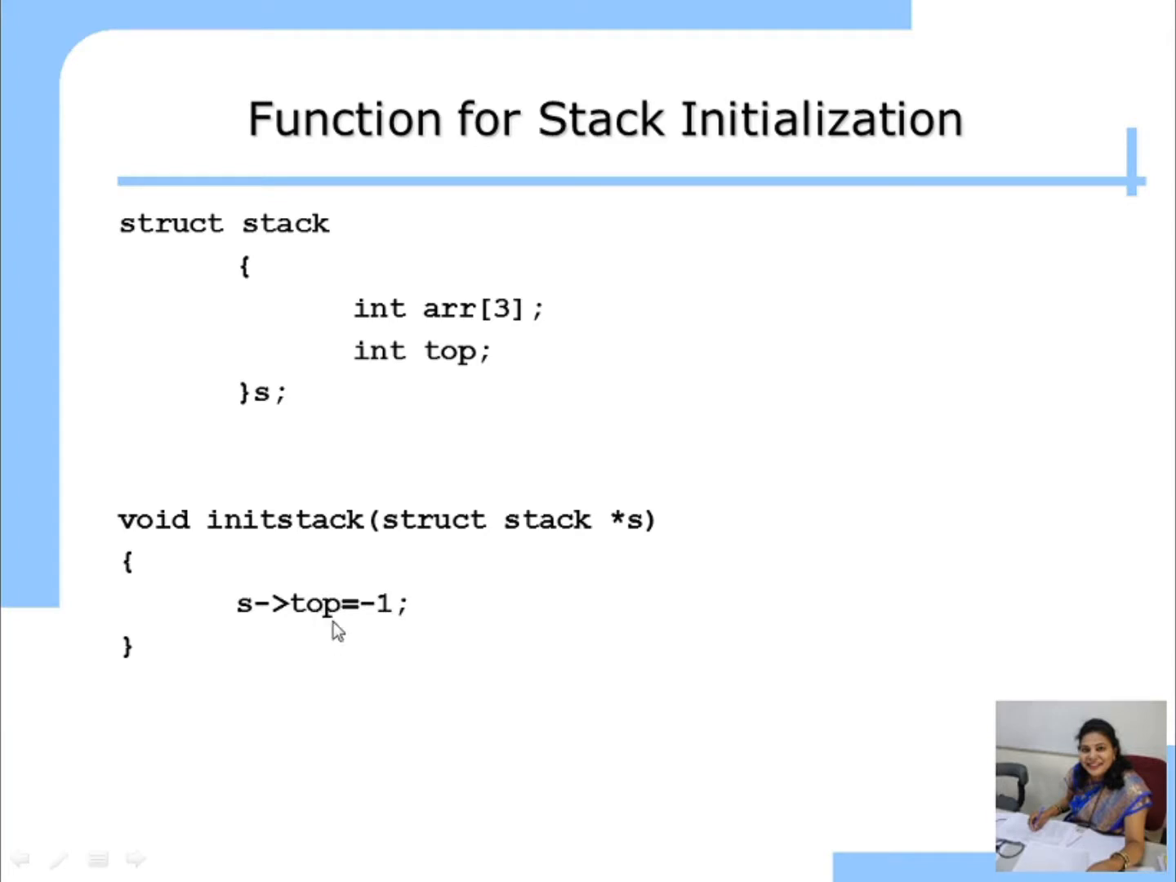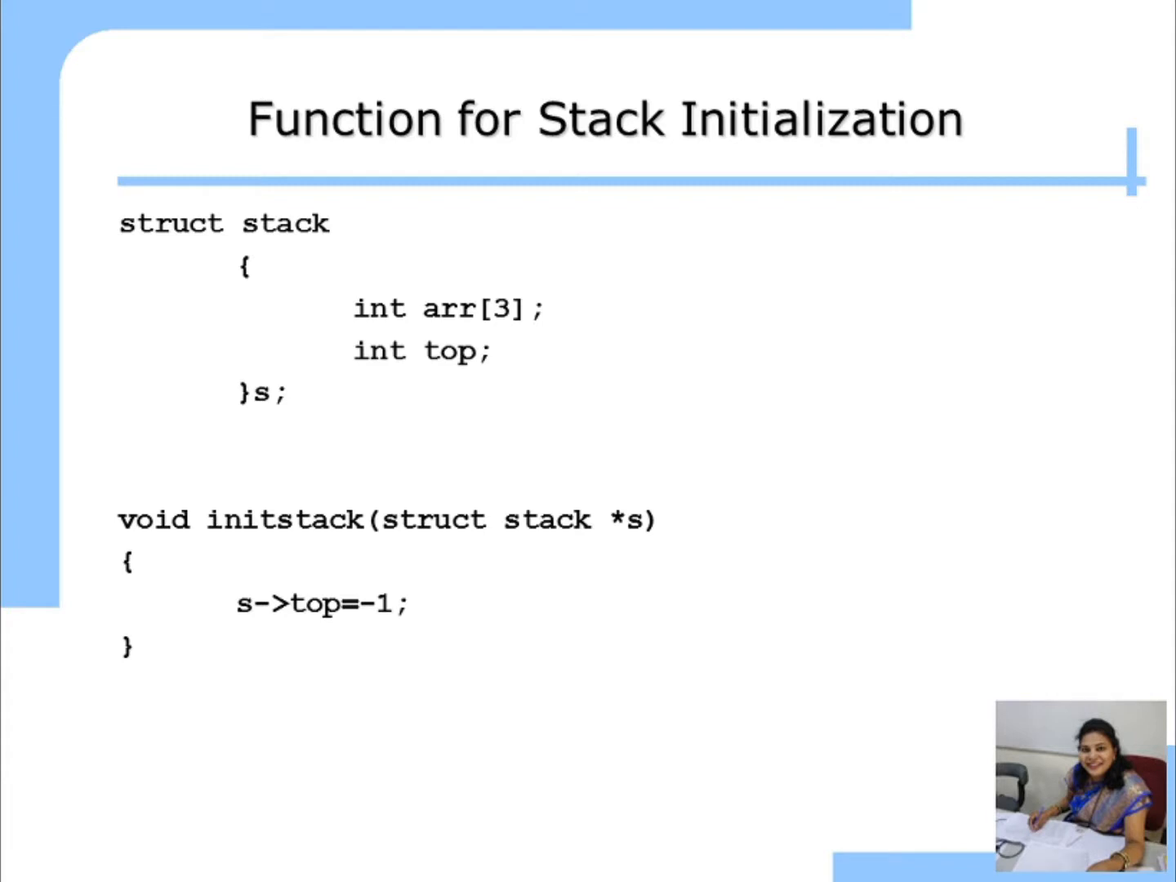But we cannot write just top equal to -1. Why? Because top is a structure member, and you can access the structure's member variables with the structure variable. Which is the structure variable we created here? S. So if you want to access top, you write s dot top. Since S is a pointer, instead of dot you use the arrow. It is pronounced as s arrow top. So s->top is equal to -1. From this line, your stack will be empty. So this is the first initialization function.